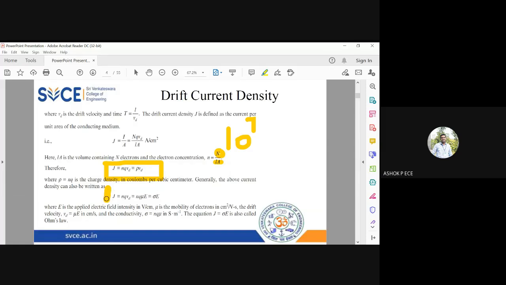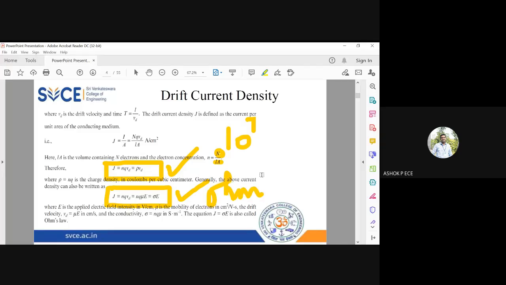So two different notations for J we can calculate for a semiconductor, and both are going to be denoting the same. One is with respect to the charge density, one is with respect to the conductivity. And this J is equal to sigma E is called the modified form of Ohm's law.